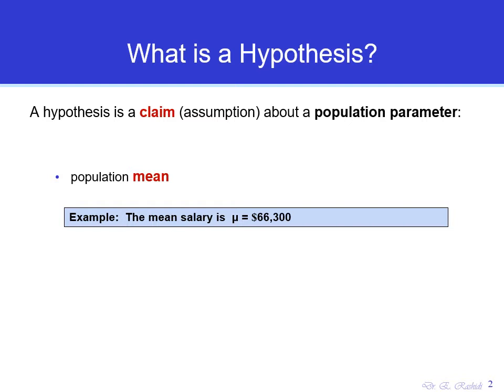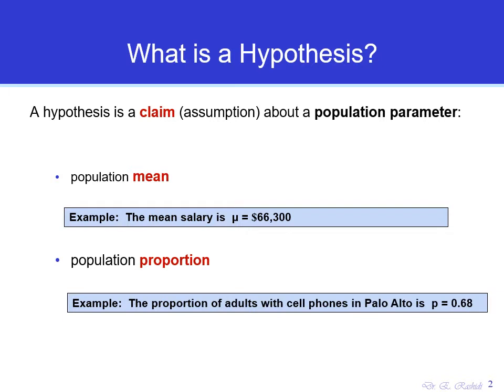Another population parameter is the proportion. Here is a hypothesis regarding the proportion. The proportion of adults with cell phones in Palo Alto, city of Palo Alto in California, is 68%. This is a statement that makes a claim or an assumption regarding the proportion of adults in Palo Alto. So in statistics, this is a hypothesis. In this chapter, we're going to learn about hypotheses and hypothesis testing in statistics. Hypothesis testing is a very important tool in statistics.